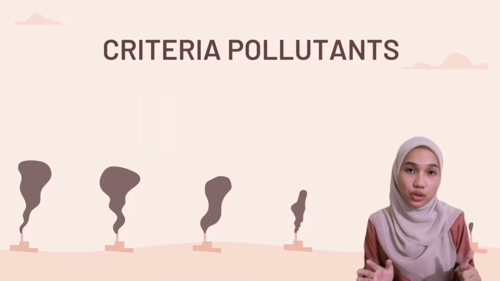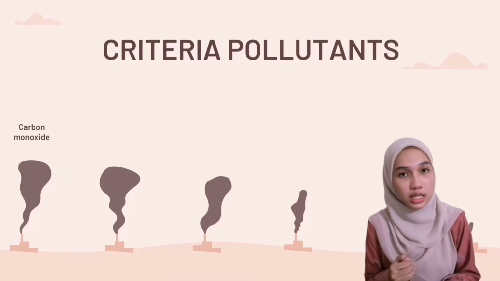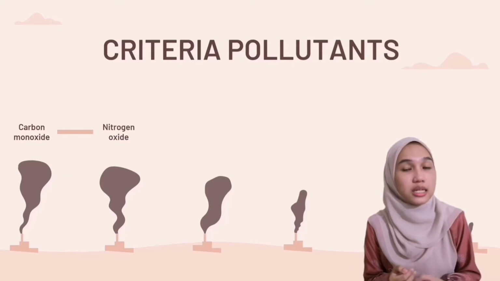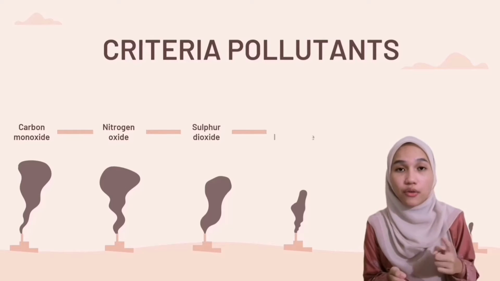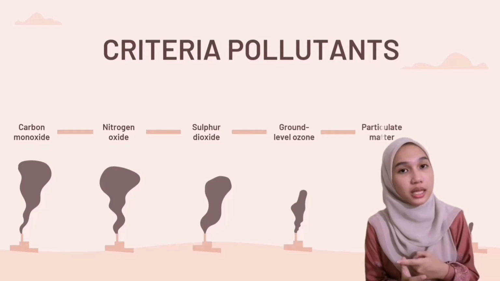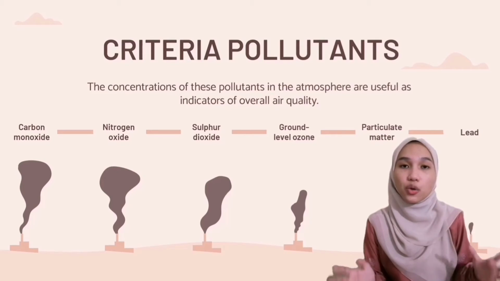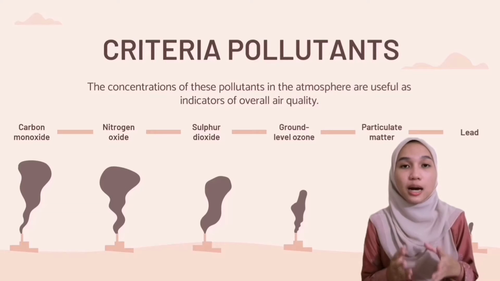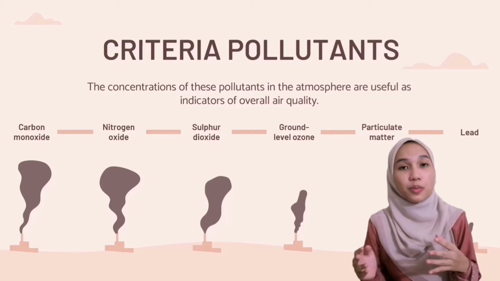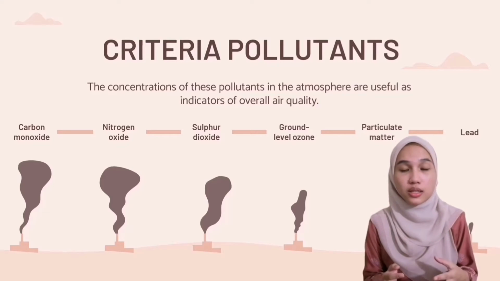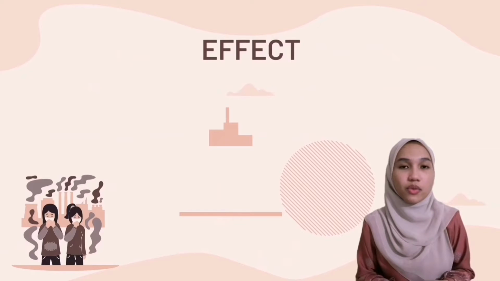There are 6 criteria pollutants, which are carbon monoxide, nitrogen oxide, sulfur dioxide, ground level ozone, particulate matter, and lead. Their concentrations in the atmosphere can be used as indicators of overall air quality. They are the common pollutants that can cause property damage and harm our health and the environment.